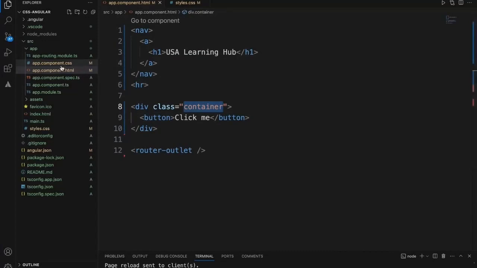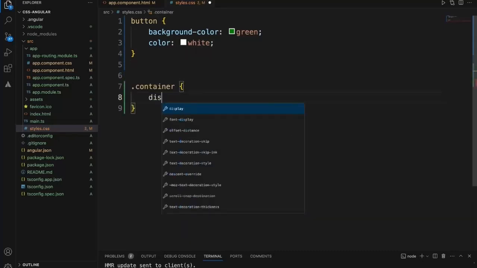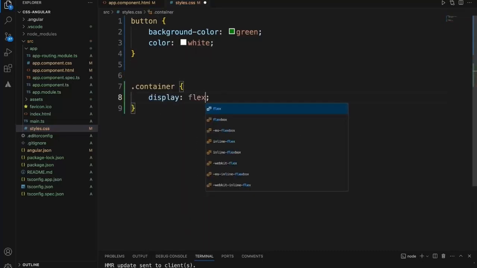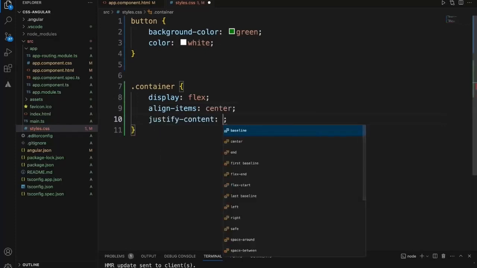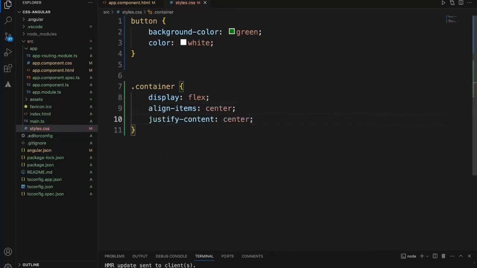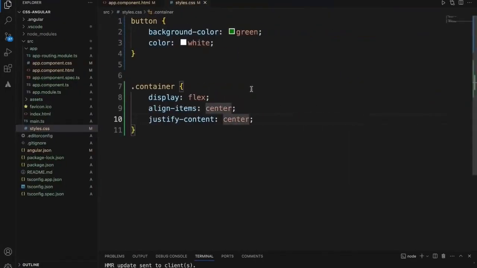Now this is a container. When you go to the global CSS class, I'm using a flexbox, align items center, and let's justify the content to center so that it will push the button to center. So now we have a button, click me, in the center, and we have a background color and the text color.